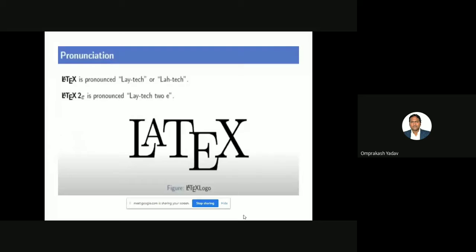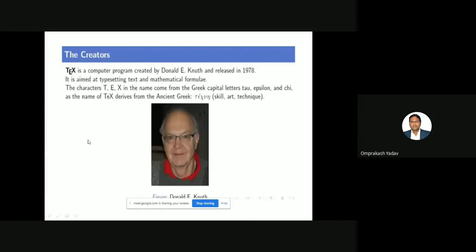Second thing, regarding the pronunciation: the word is written like "latex", but it is pronounced "latek". It's a tech, it's not a text. The second version of this is LaTeX 2 epsilon, and the third version, LaTeX 3, is also undergoing development. Currently we are using LaTeX 2 epsilon. Normally people pronounce it differently, but please remember it is pronounced "latek".